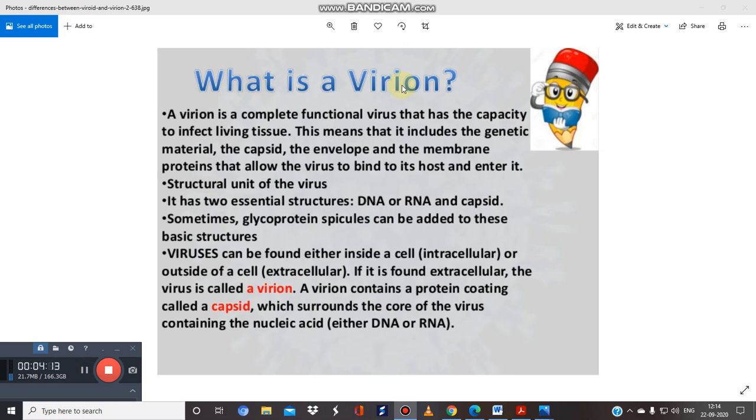First see the meaning of virion, because I hope you know it, but let's recall a bit. It is a structural unit of the virus. A virion is a complete functional virus that has the capacity to infect living tissue. Viruses can be found either inside a cell, intracellular, or outside a cell, extracellular. If it is found extracellular, then the virus is known as the virion. This virion contains the protein coating known as capsid, which surrounds the core of the virus containing the nucleic acid, that is either RNA or DNA.